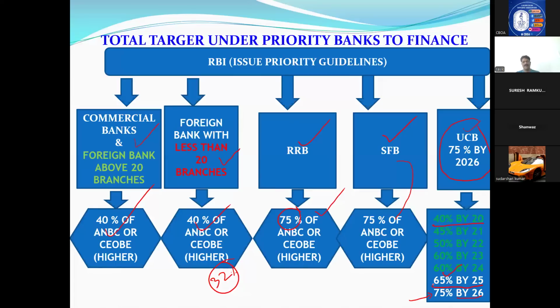Again, I'm repeating: commercial banks and foreign banks 40%, foreign banks with less than 20 branches also 40%, with the only exception that 32% they can put in exports and the remaining they can give in miscellaneous portfolios. RRB 75%, SFB 75%, urban cooperative banks also 75%, but they are gradually reaching it, they will reach it by 2026. Next coming year it is 65% only.